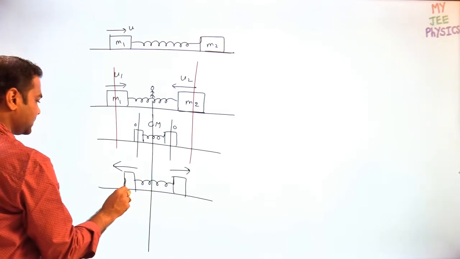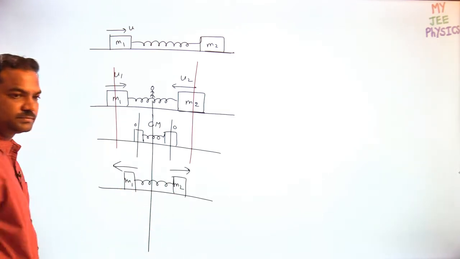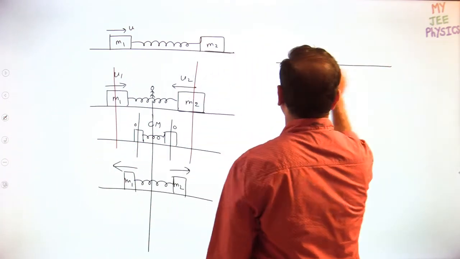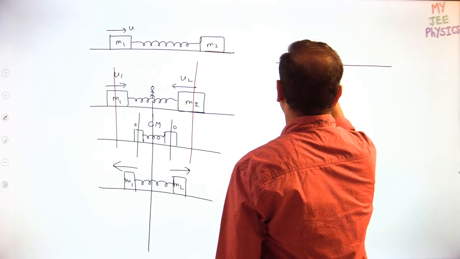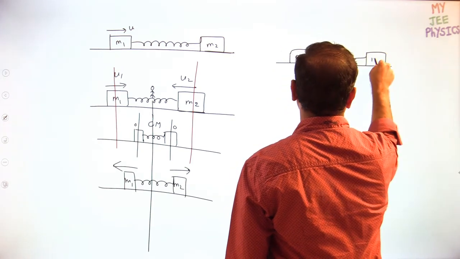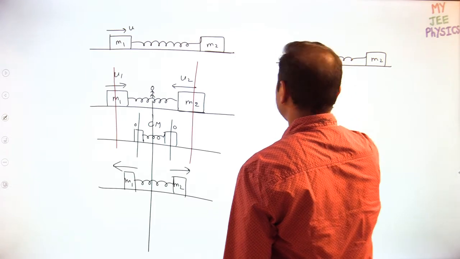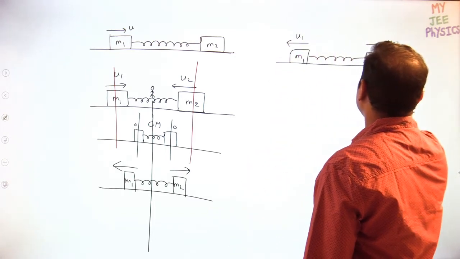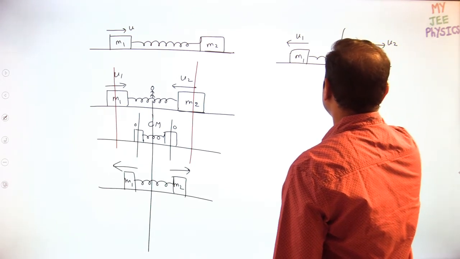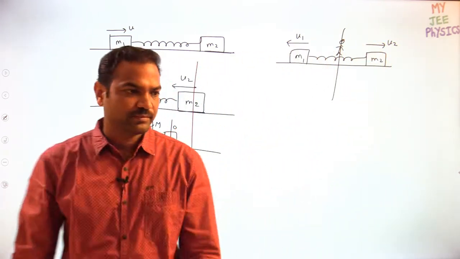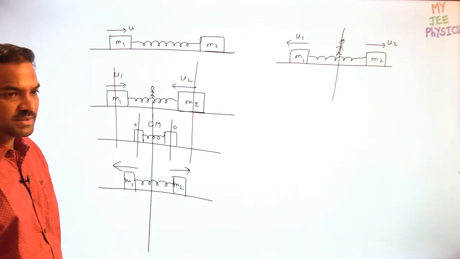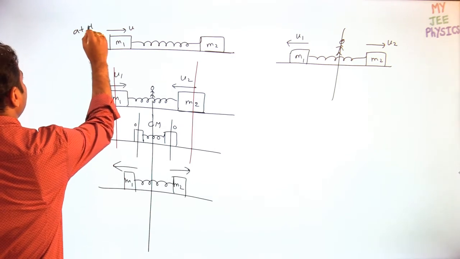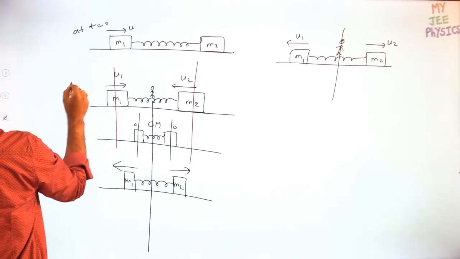This is M1 and M2. Away from the center mass they will move. And after some time what happens? After some time M1 and M2 both will come to rest simultaneously. Or both will get the velocities u1 and u2 like this. Rest also they will come, but that is the extreme position. So I am going step by step. See once, this is at time t equal to 0. Now this is in the ground frame.